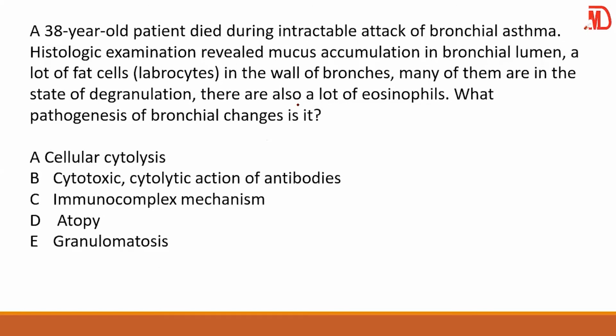Good. Now, a 38-year-old died during an intractable attack of bronchial asthma. Everything here is about bronchial asthma. But the question is, what is the pathogenesis of the bronchial changes? They're looking for the type of hypersensitivity.